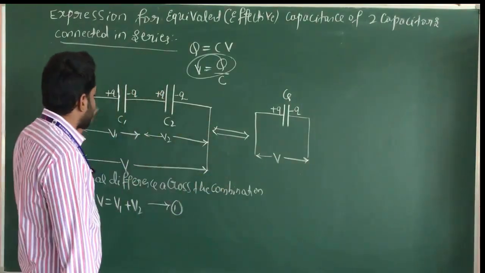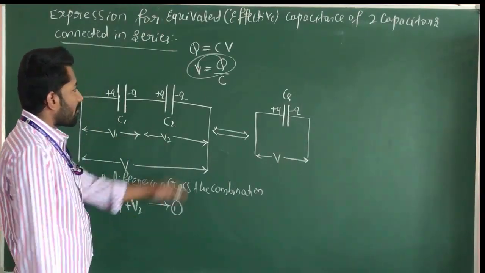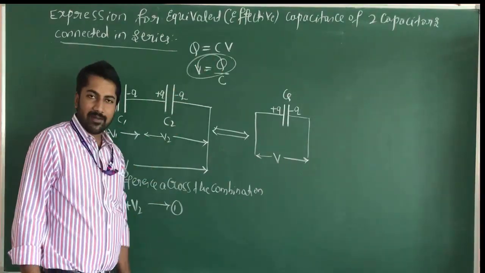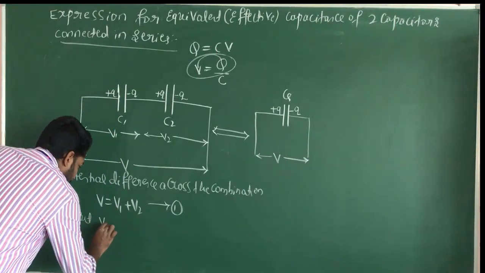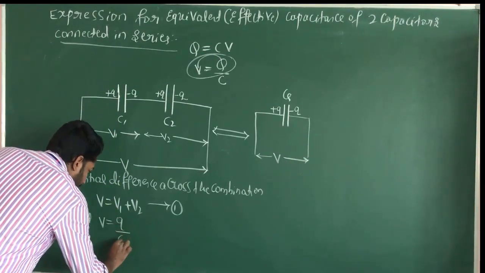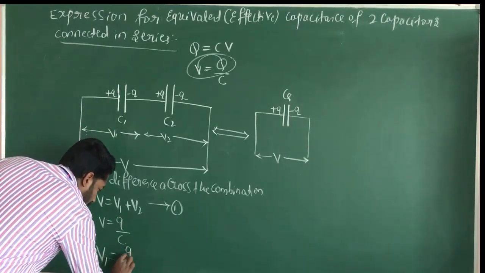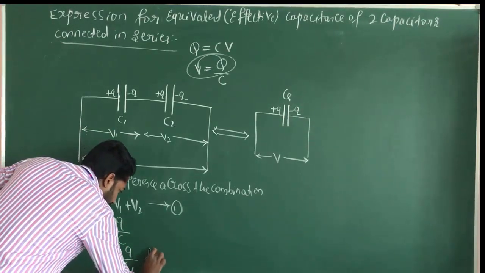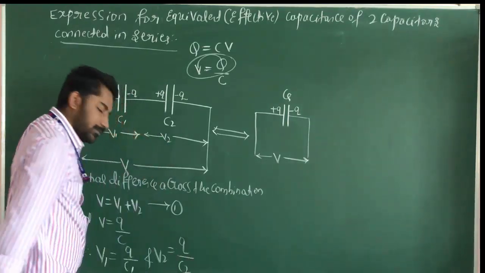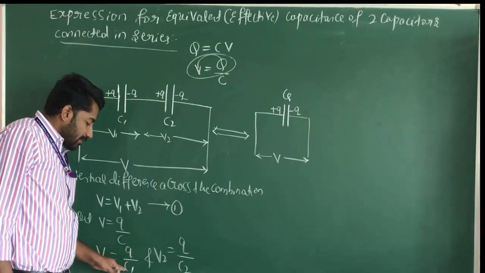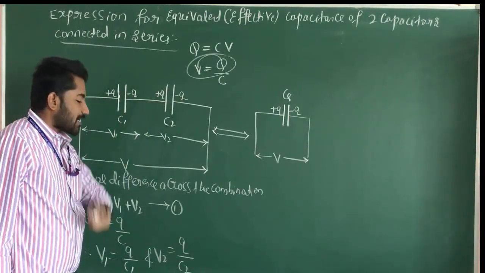Then how to find the potential difference here? Using the formula V is equal to Q divided by C, here V1 is equal to Q divided by C1, and V2 is equal to Q divided by C2. The charge on each capacitor is the same.